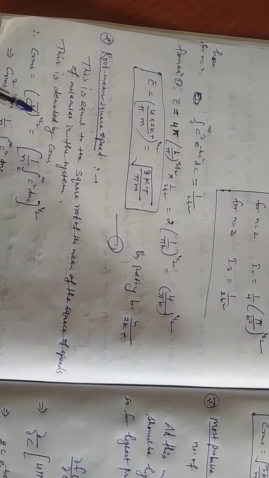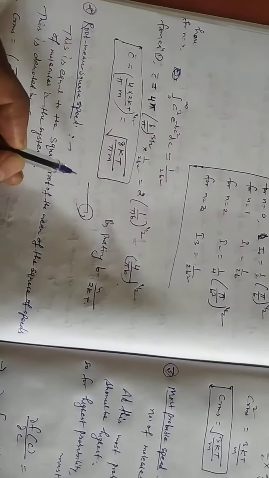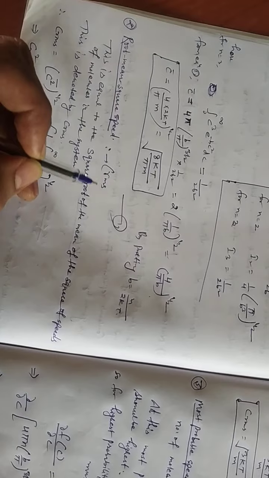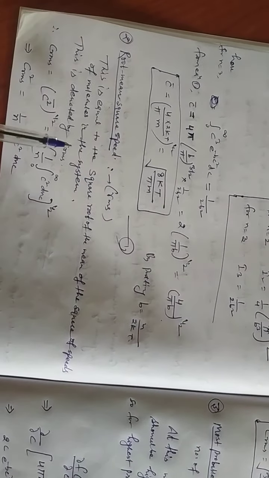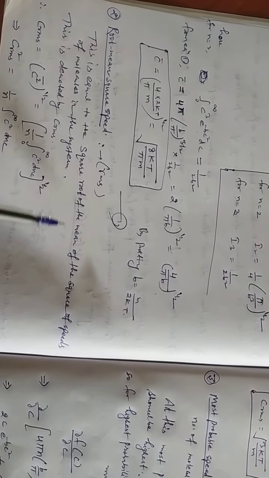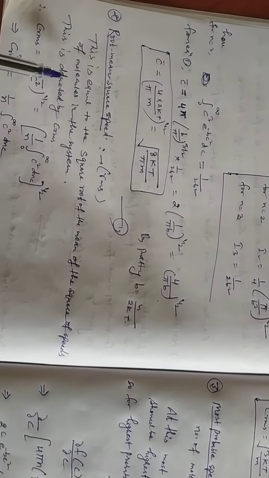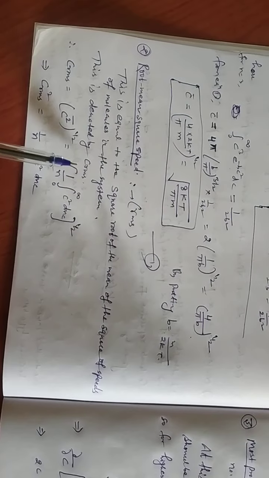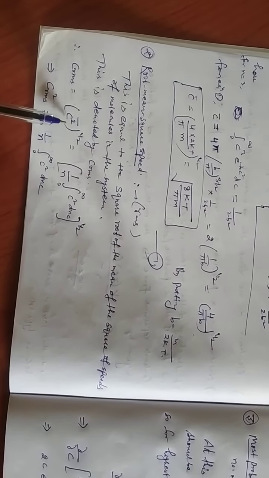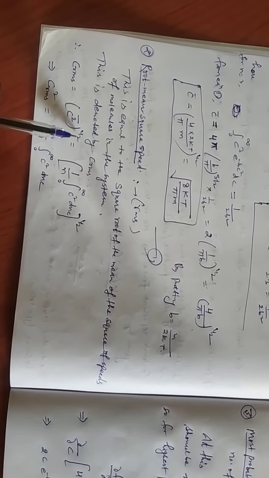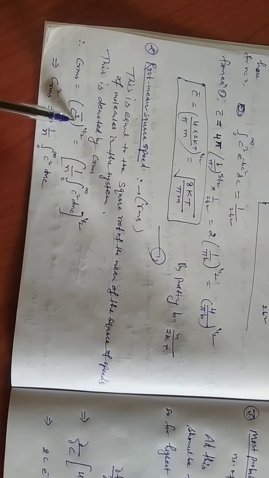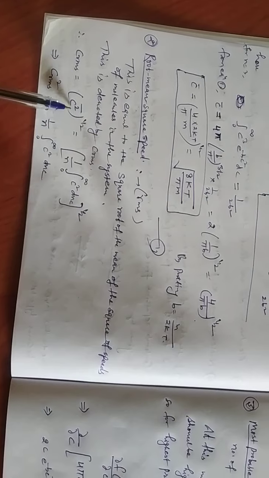As we know, the RMS speed, RMS in short, is equal to the square root of the mean of the square of speed of molecules in the system, and this is denoted by C_RMS. So this is the square root of the mean of the square of speed.